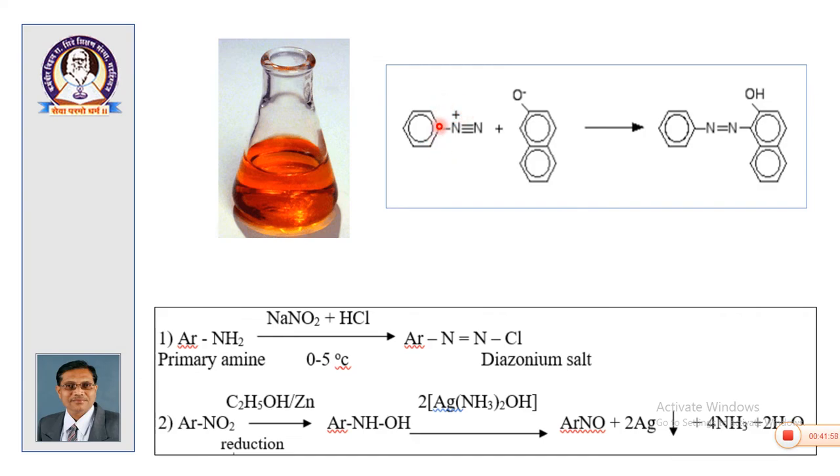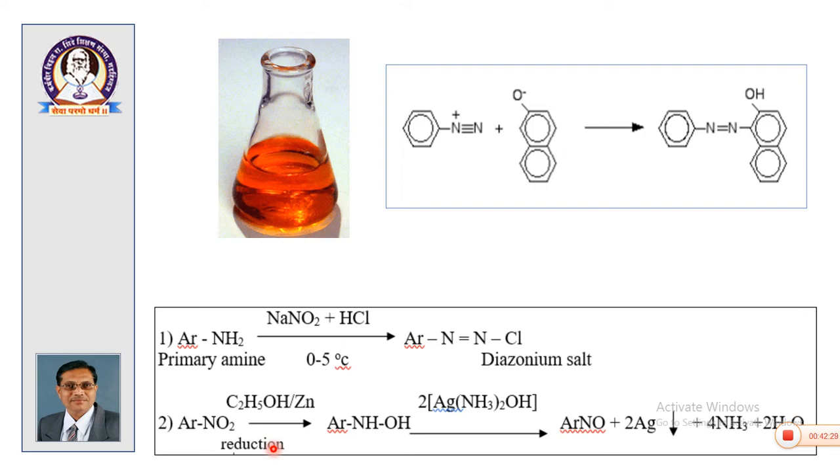If you have an NH2 group in your amino compound, that NH2 group will be converted into N2Cl. The N2Cl group gives the diazonium ion, and this diazonium ion couples with beta naphthol in NaOH, giving a complex that is an orange red dye. This is the structure of the orange red dye. So the primary amine is converted to a diazonium salt and is further coupled with beta naphthol in NaOH. Then there is one more test.